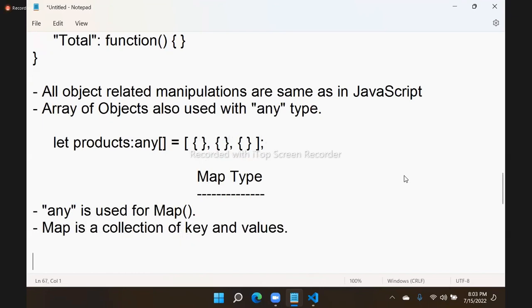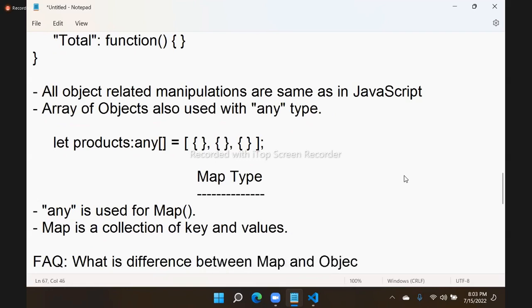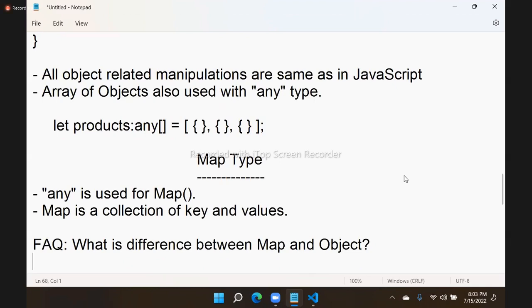Then in many interviews they ask the question: what is the difference between map and object? Because object is also a collection of keys and values, and map is also a collection of keys and values. In JavaScript we have objects and maps. In TypeScript also we have the same, all of them similar. Data types are the same, only the point is declaration. Map is defined with any type.